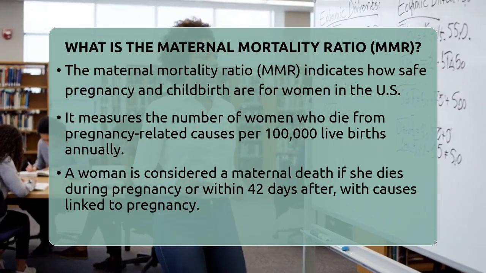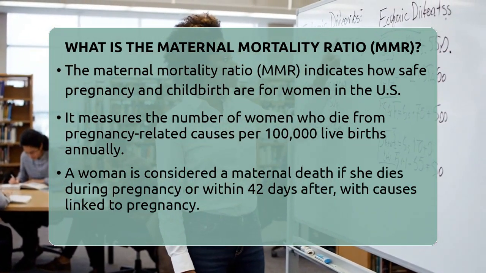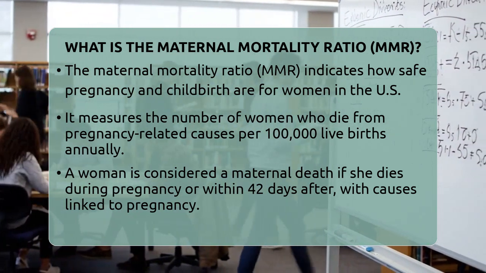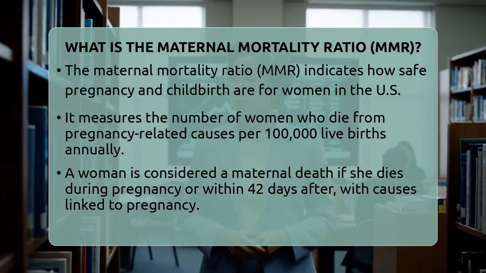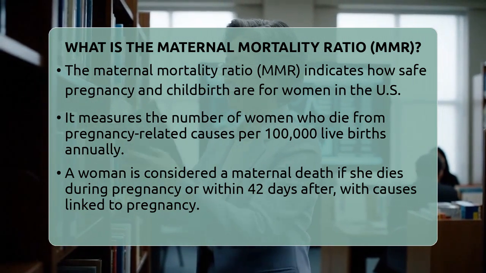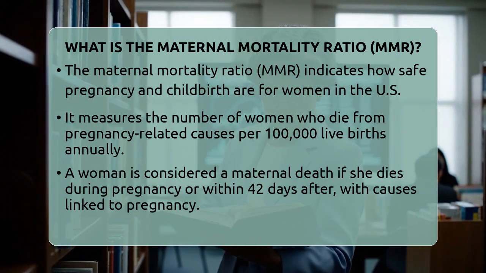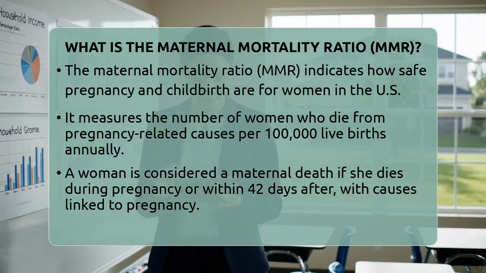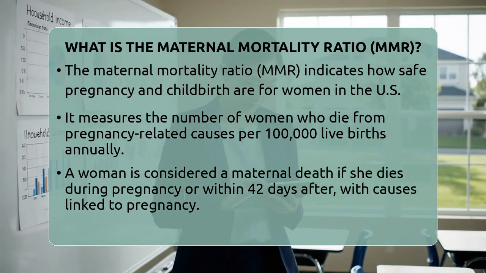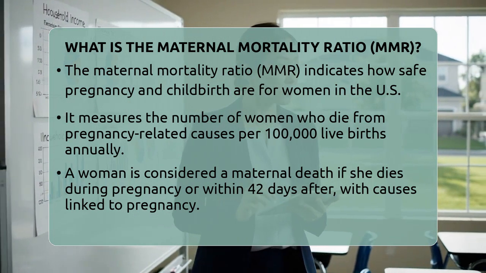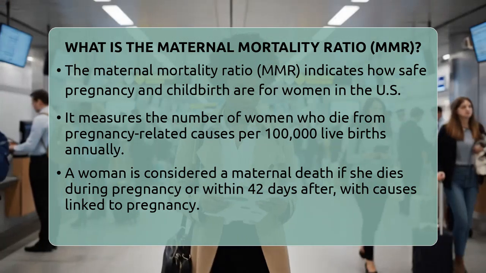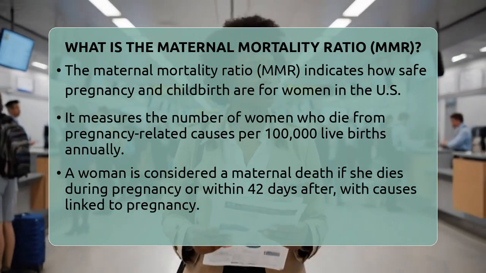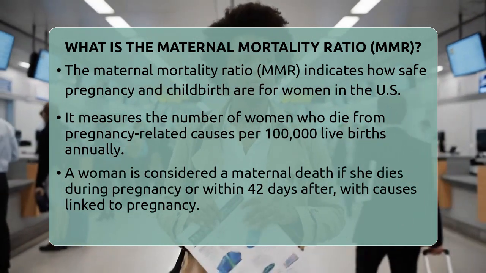What is the maternal mortality ratio, MMR? Imagine a number that tells us how safe pregnancy and childbirth are for women in the United States. That number is called the maternal mortality ratio. It shows how many women die from causes related to pregnancy or giving birth for every 100,000 live births in a year. This helps us understand the risks women face during pregnancy and delivery. It is also a way to compare health outcomes across different places and over time.